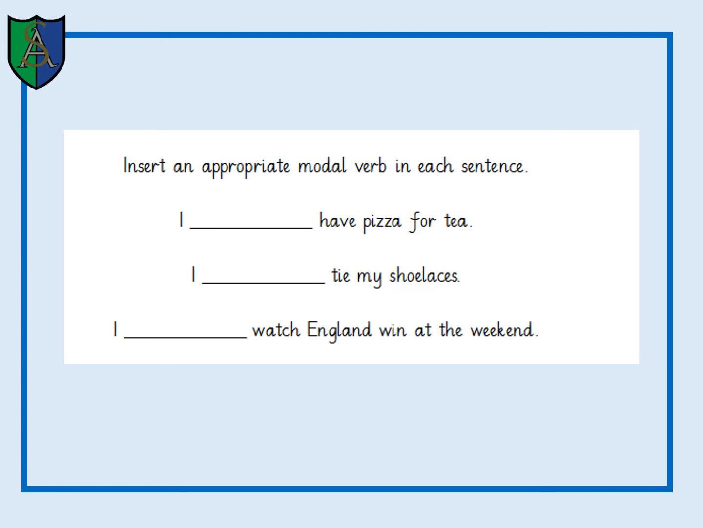Now what I would like you to do here is insert an appropriate modal verb in each sentence. So, I blank have pizza for tea. I will have pizza for tea is a good modal verb to insert there. That means you're definitely going to have pizza. I might have pizza for tea would also be suitable, and might is lower down on the scale of likelihood. You might have pizza for tea, then again you might have a cheeseburger.